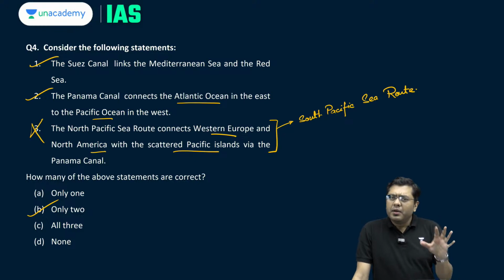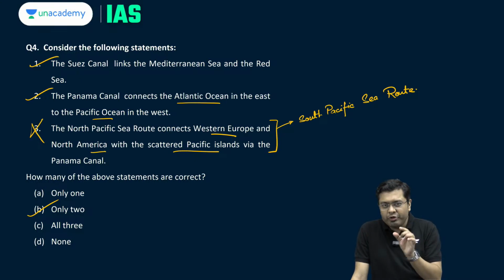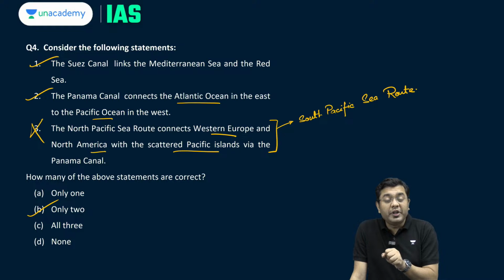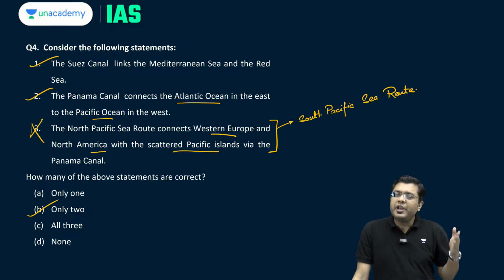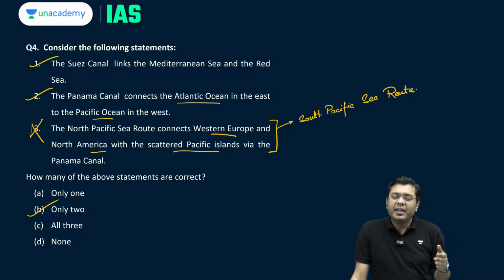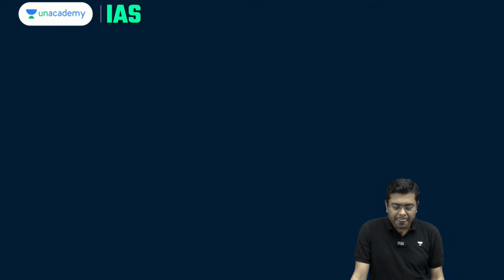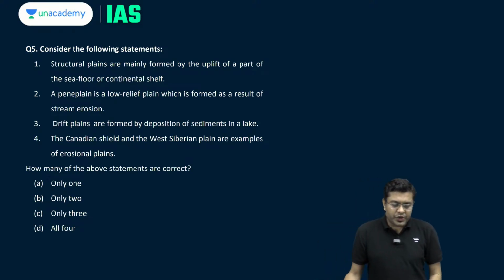Okay. Here the Suez Canal has been in news. Along with that, Bab al-Mandeb and Strait of Hormuz, you have to know that which water bodies it connects. Okay. For example, Strait of Hormuz connects the Persian Gulf with the Gulf of Oman. Bab al-Mandeb connects the Red Sea with the region of Gulf of Aden. So these water bodies you have to keep in mind. And if you take a look at the current affairs for the past 18 months, then even when we talk about Bosphorus Straits, Dardanelles Strait, those are also relevant for your examination this particular year. Now, moving on to the next question.